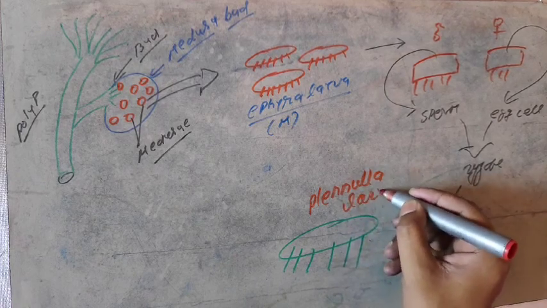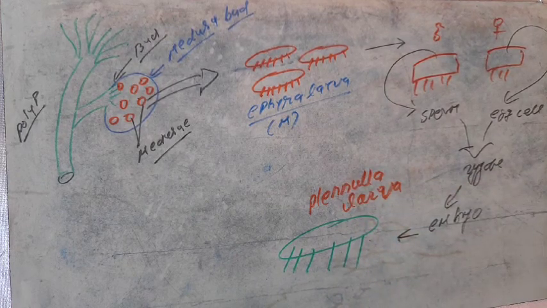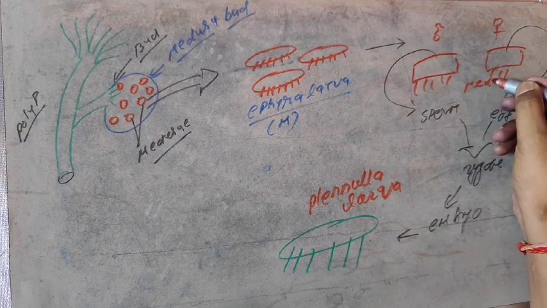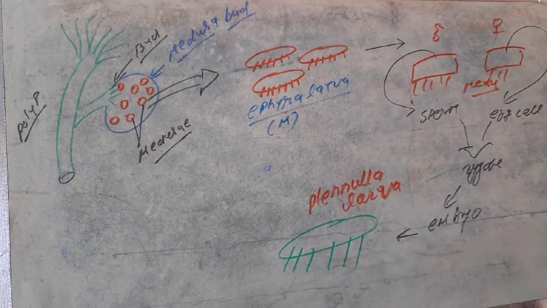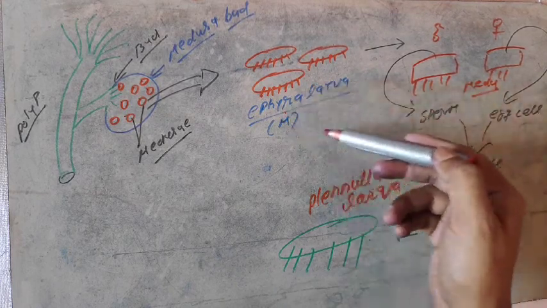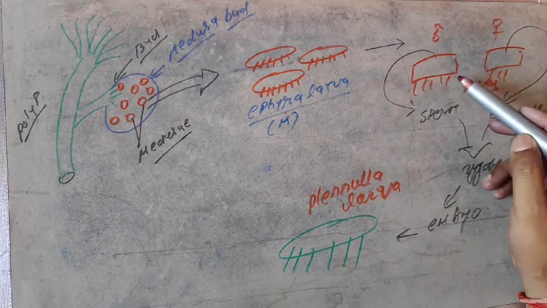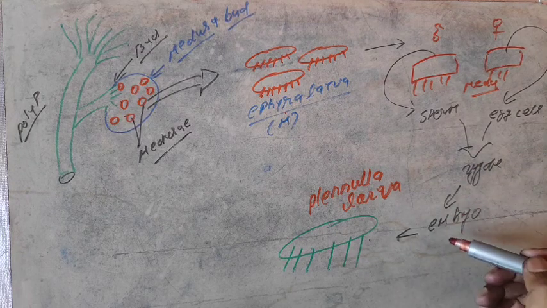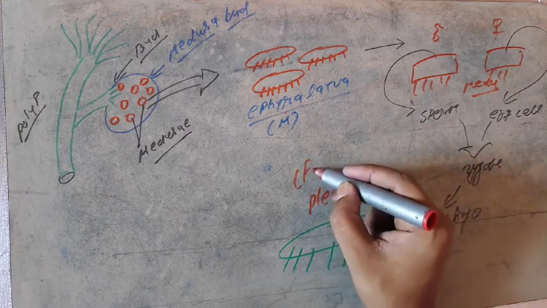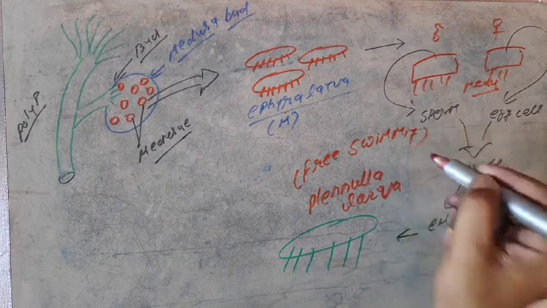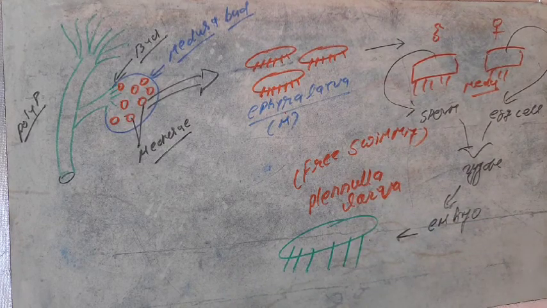Planula larva. So how does the planula larva form? By the fusion of sperm and egg cells produced from the Medusa. When the Ephyra becomes mature, it forms the Medusa, so before Medusa, the early stage is the Ephyra. Then the male Medusa releases sperm and the female Medusa releases egg cells to form the zygote, and the zygote later forms an embryo, and the embryo further forms a free swimming larva, which is diploid, the planula.